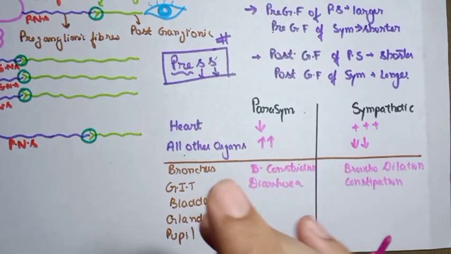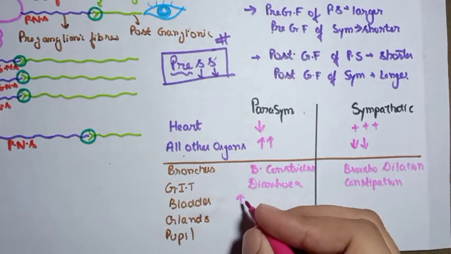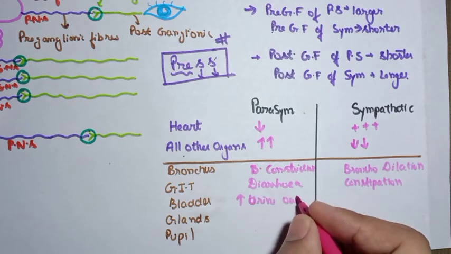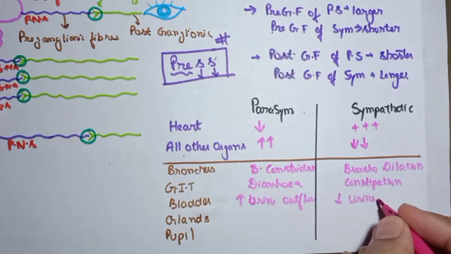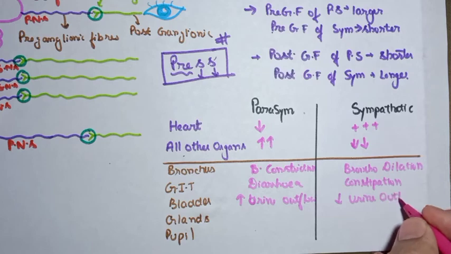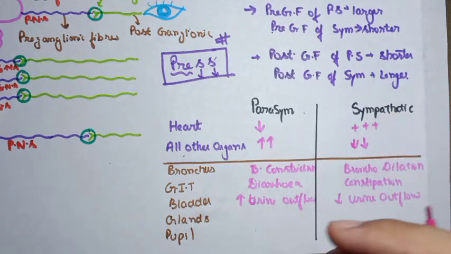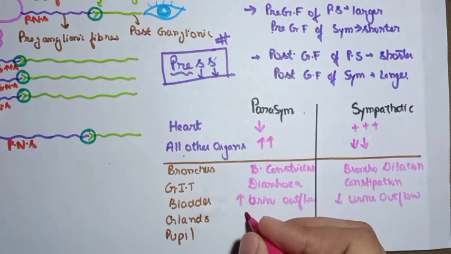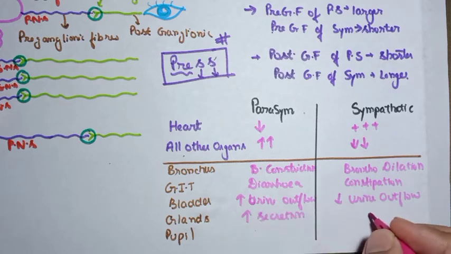What of the bladder? We've already discussed the bladder, and I think you all know. Constriction of the bladder will occur by the stimulation of the parasympathetic. That's why there will be increased urine outflow, while decreased urine outflow will occur in the case of the sympathetic, because parasympathetic is supplying some of the sphincters that are responsible for micturition. What of the glands? As parasympathetic stimulates all other organs, it will cause an increase in secretion, while the sympathetic, the opposite, will cause a decrease in secretion.